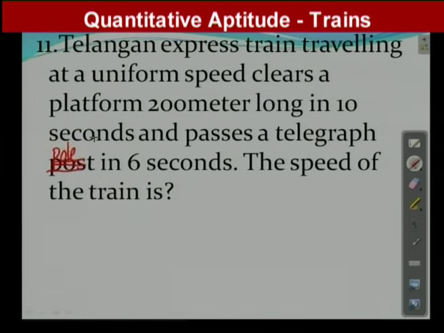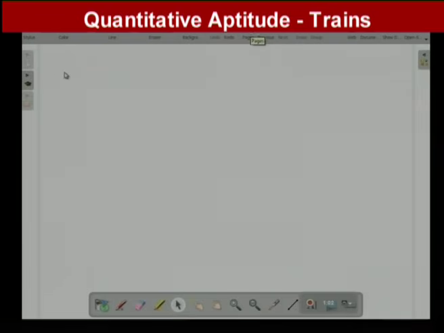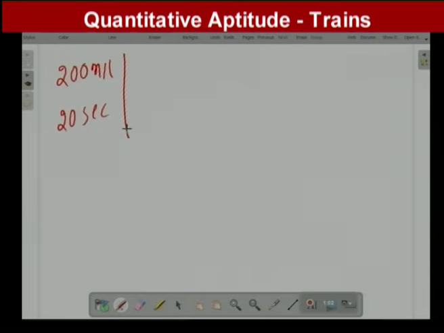In the first case, the train is crossing a platform of length 200 meters in 10 seconds. The same train, in the second case, is crossing a telegraph pole in 6 seconds.